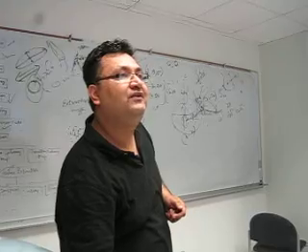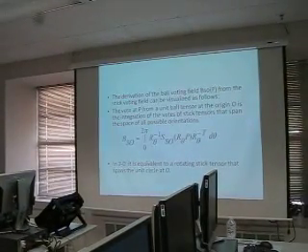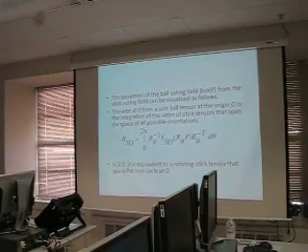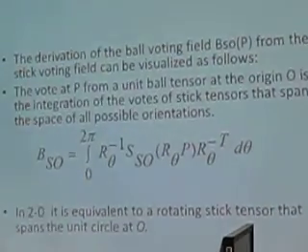And the formula for this voting is this one. The derivation of ball voting is called BS. B stands for ball.